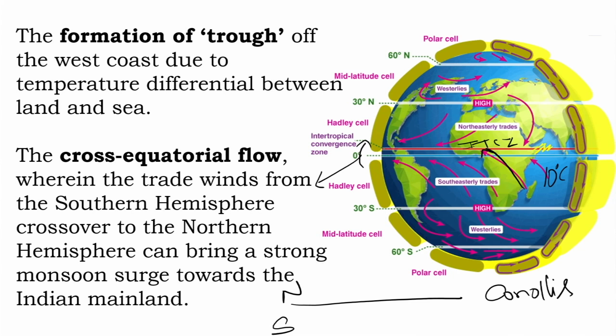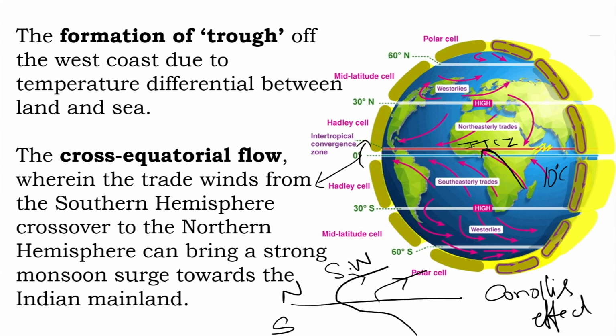We already know this, right? So what happens? From the southern hemisphere, the trade winds which are blowing like this, suddenly when they cross the equator, they turn. And this turn is what causes the wind to blow in the southwest direction, which we call the southwest monsoon. So this is one of the conditions.